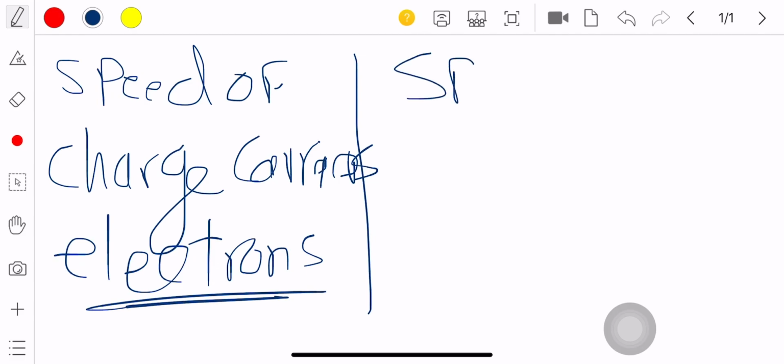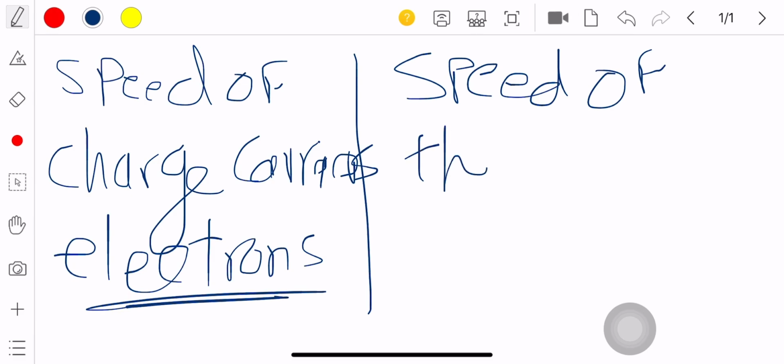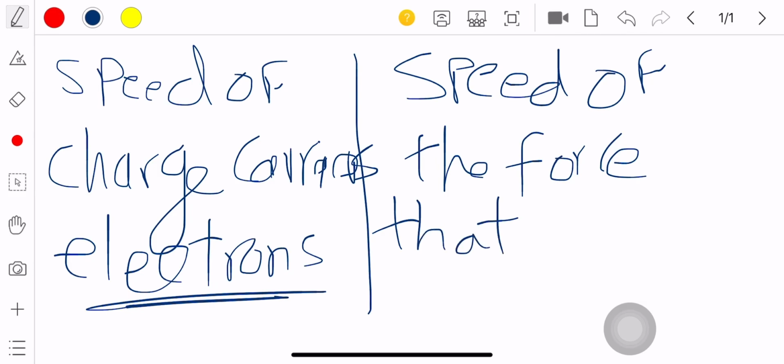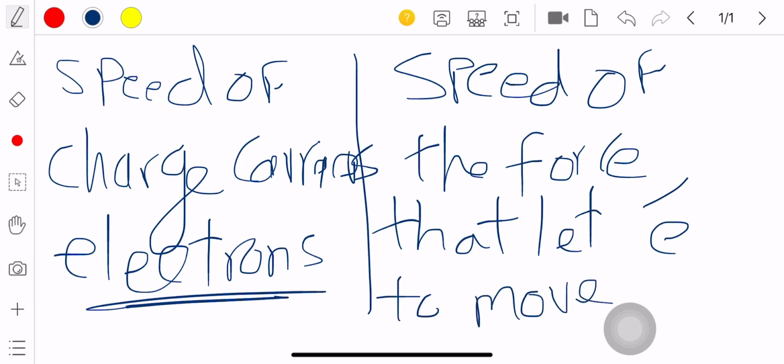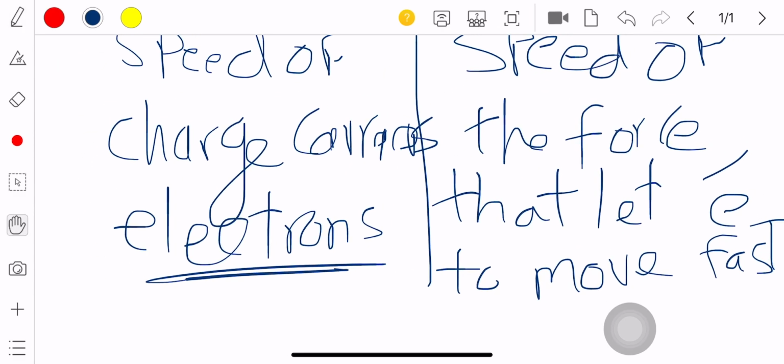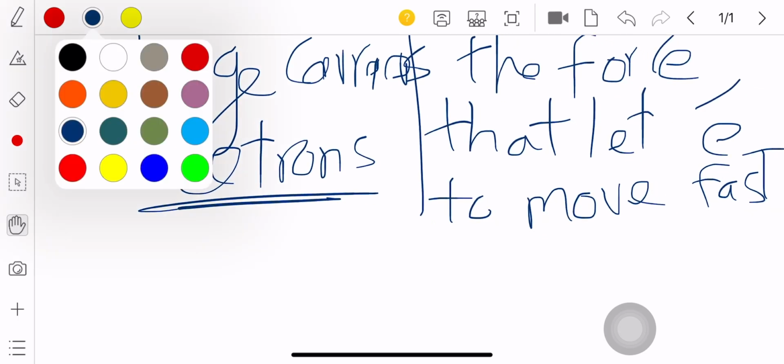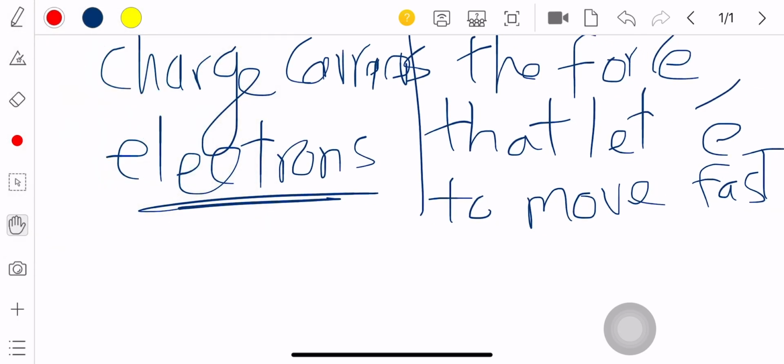And we have the speed of the force that pushes, or lets, the electrons move fast. Okay, what is the difference between both? The speed of the charge carrier, fast or slowly? Excellent. It is slowly.